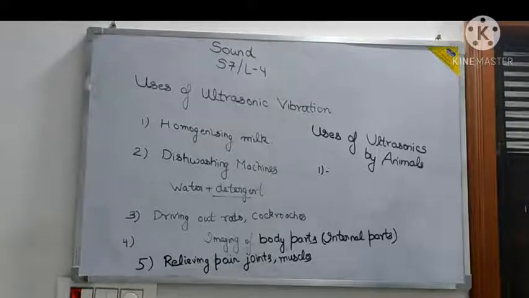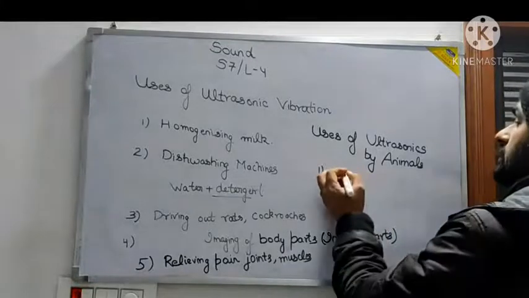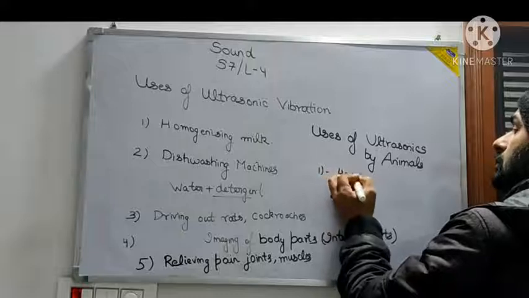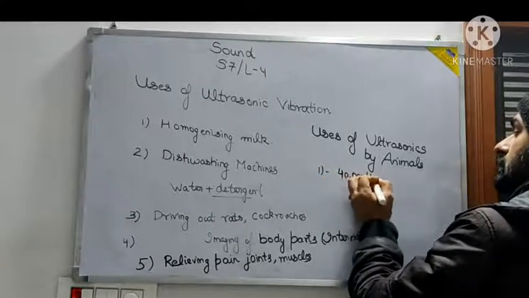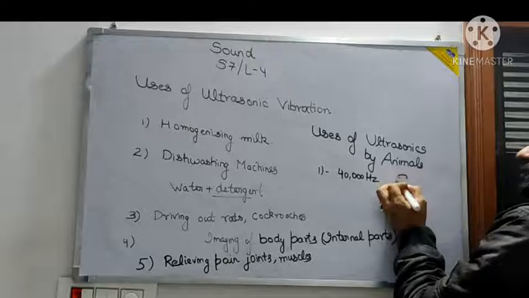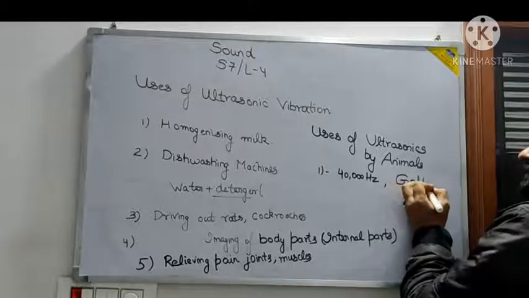Dogs can hear up to 40,000 hertz as compared to humans. Humans can only listen up to 20,000 hertz, but dogs can hear up to a frequency of 40,000 hertz. That is why some dogs are specially trained to respond to the whistle called the Galton whistle, to listen to a frequency of 40,000 hertz. So dogs are trained especially for that, and that whistle is called the Galton whistle.